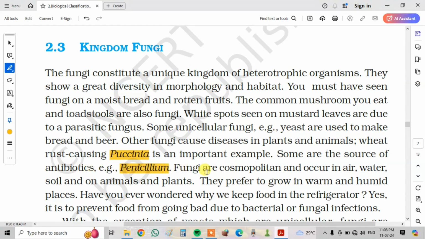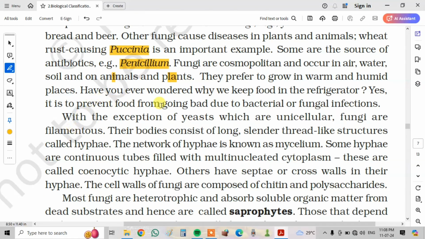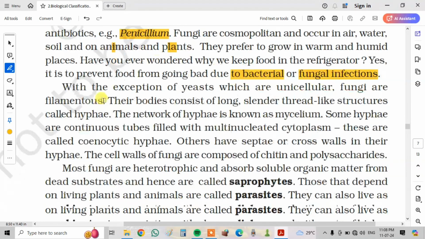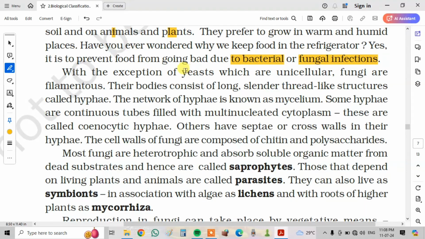Fungi are cosmopolitan and occur in air, water and soil, and on animals and plants. They prefer to grow in warm and humid places. Have you ever wondered why we keep food in the refrigerator? It is to prevent food from going bad due to bacterial or fungal infections. With the exception of yeast, which are unicellular, fungi are filamentous.